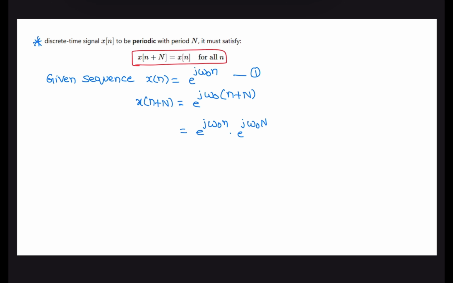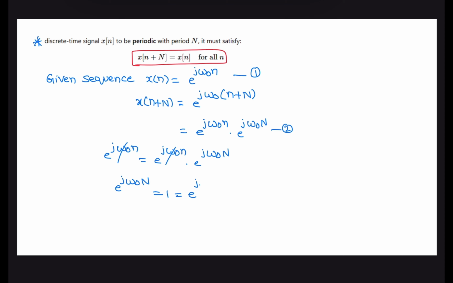This is equation 1, equation 2. So a signal is said to be periodic if x of n is the same as x of small n plus capital N. That is, e power j omega naught n is equal to e power j omega naught n into e power j omega naught capital N. Now e power j omega naught capital N must be 1, because this gets cancelled. So 1 can be written as e power j 0 or j 2 pi or n pi.